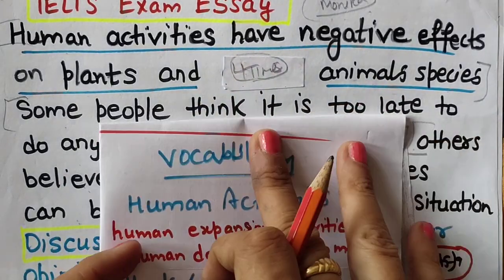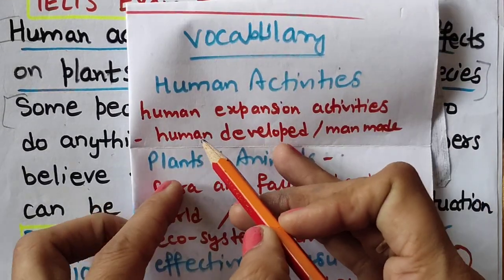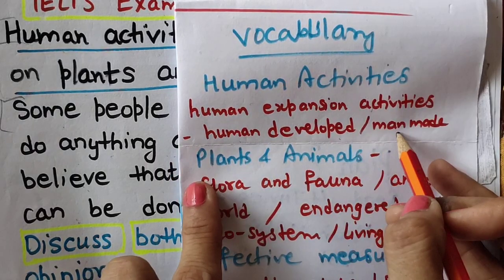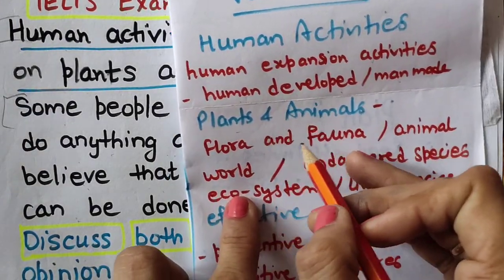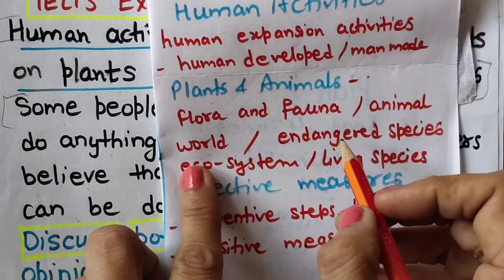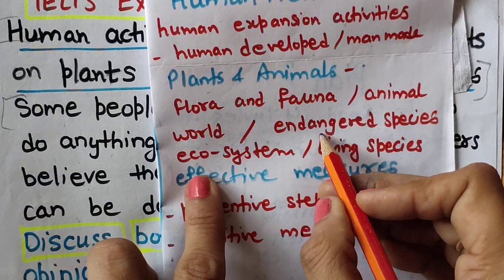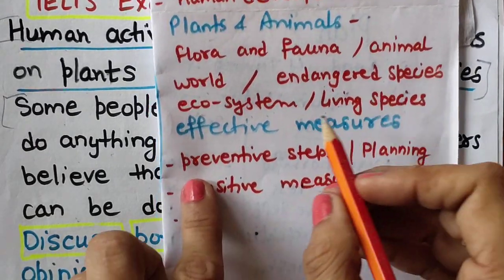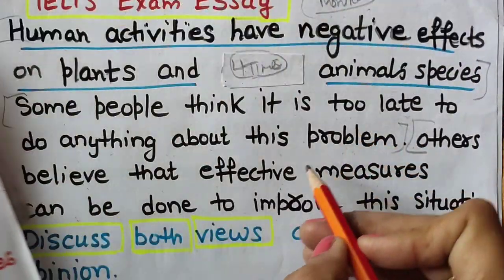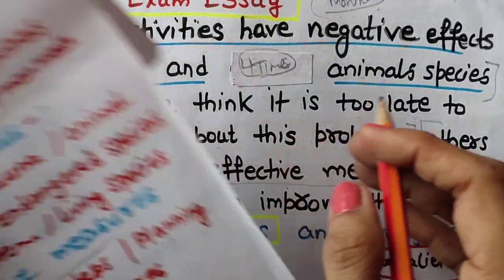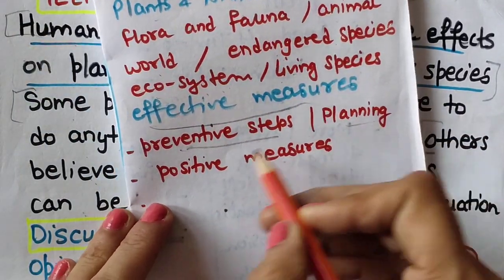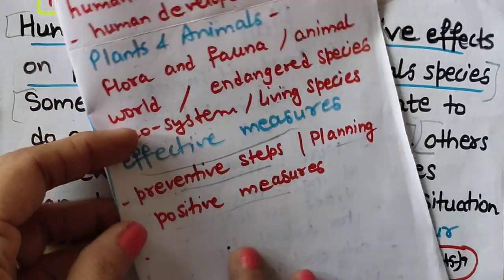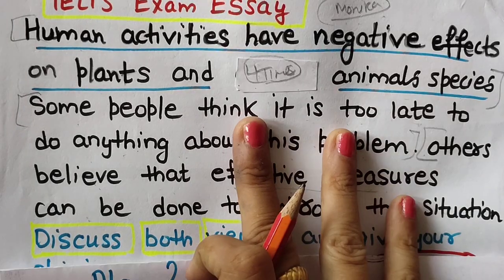Now I was talking about my vocabulary. Human activities, we can write human expansion activities, human development activities, human developed or man-made activities. Plants and animals, we can write flora and fauna, animal world or endangered species, because they are going to finish it. Ecosystem, they are important for ecosystem. Living species, you can write. Effective measures, in the second statement it is given effective measures. For that we can write preventive steps, planning, positive measures, and some things you can write relating to that. That is my vocabulary. Now coming to the planning point of view.